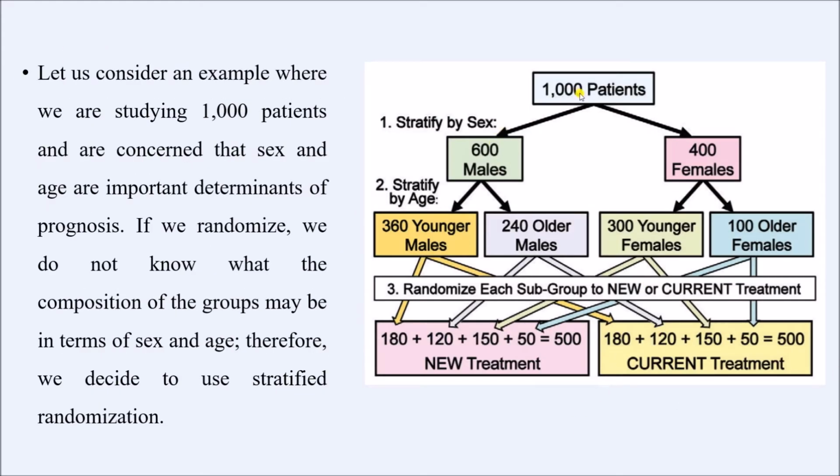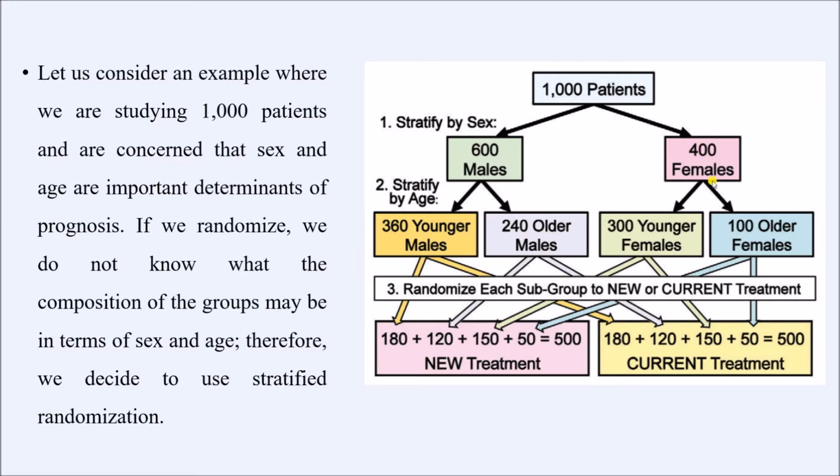So as you can see, first we have stratified the study subjects by gender or sex. So maybe out of 1000 patients we had 600 males and 400 females. Next step is to stratify these males and females according to age group. So maybe out of 600 males we have 360 younger males and 240 older males, right?